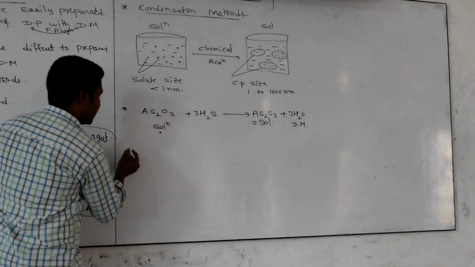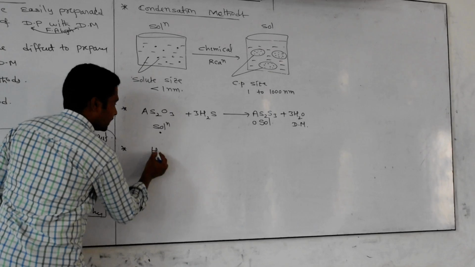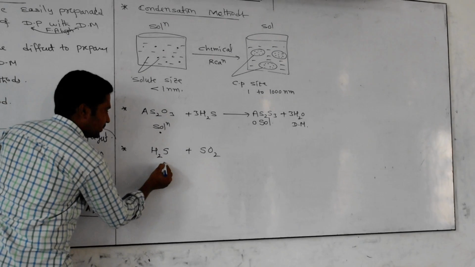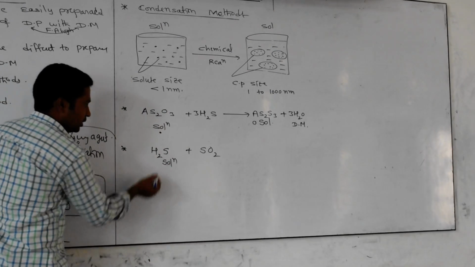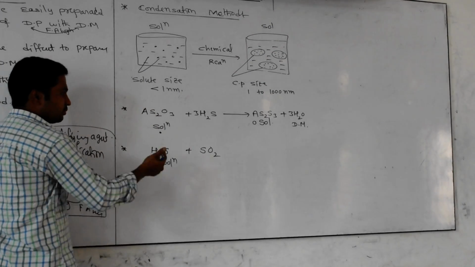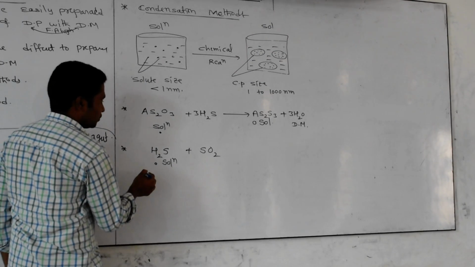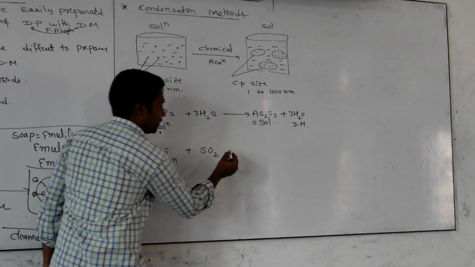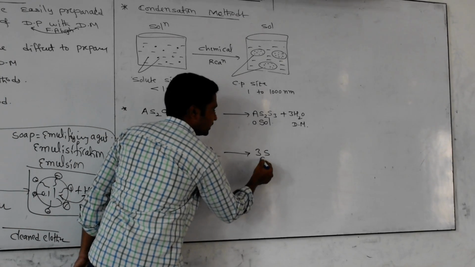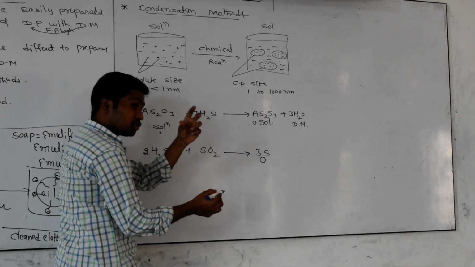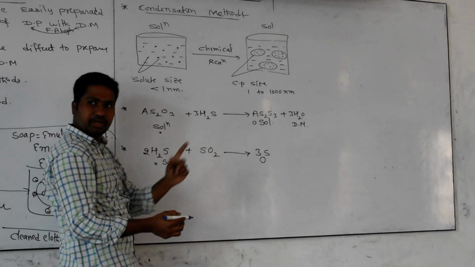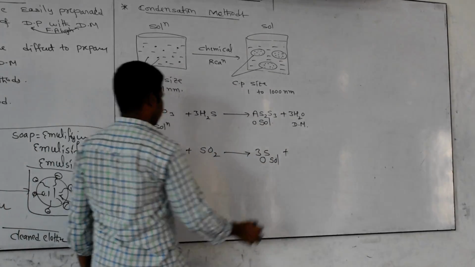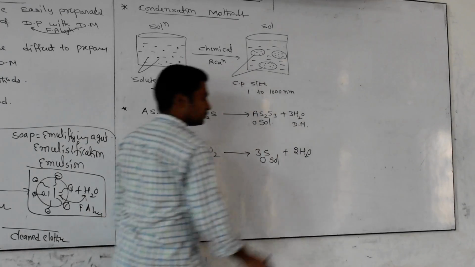Are you clear? Now I am giving some other example. You take hydrogen sulfide plus SO2. The hydrogen sulfide is a solution, meaning the particle size is too small. It undergoes reaction with SO2. We get 2 moles of H2S here. Two sulfurs plus 1 sulfur become 3 sulfurs. It is relatively bigger in size; many sulfur atoms are joined together, becoming a colloidal particle. It is also a multi-molecular sol. It behaves like a sol, and 2H2O comes outside. Are you clear?